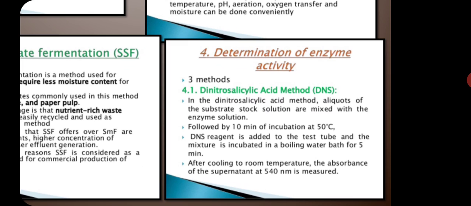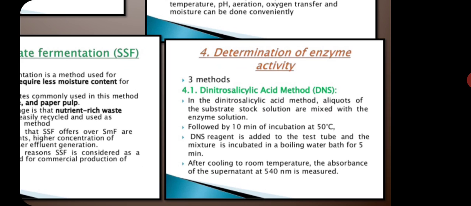Among these, one that is mentioned is the DNS method, which stands for dinitrosalicylic acid method. अब इस method में क्या किया जाता है, DNSA, actually this agent is used for the detection of the enzyme activity. सो जो आपका enzyme sample है उसका stock solution बनाया जाता है. Means the stock solution is prepared, and then that stock solution is mixed with that enzyme solution. Incubation किया जाता है, फिर DNSA reagent add किया जाता है. Okay, DNSA reagent क्या करता है, it stops the ability of binding substrate to the reactant.